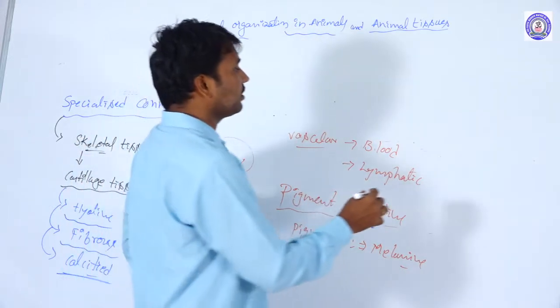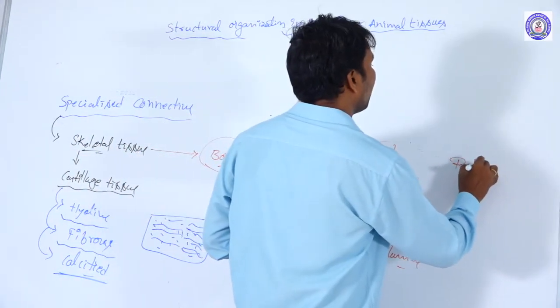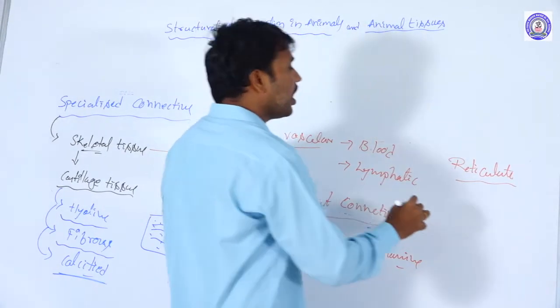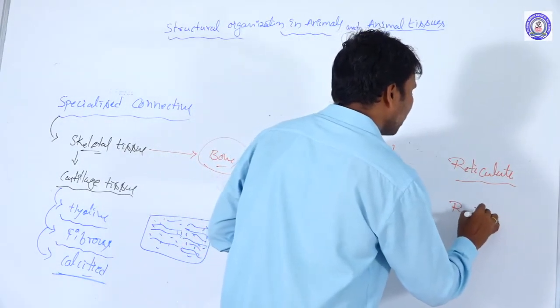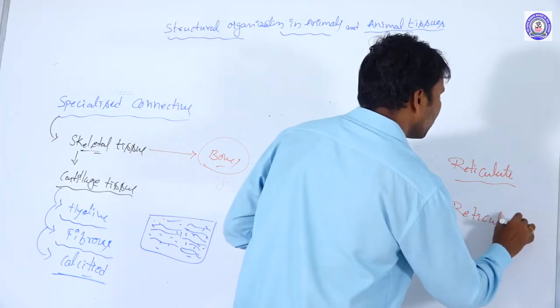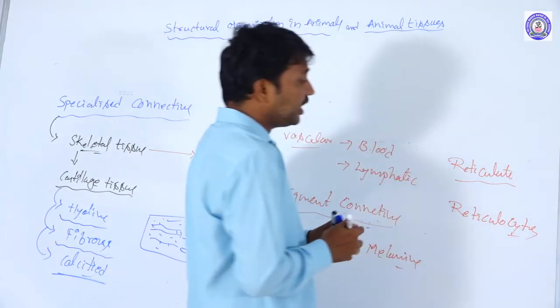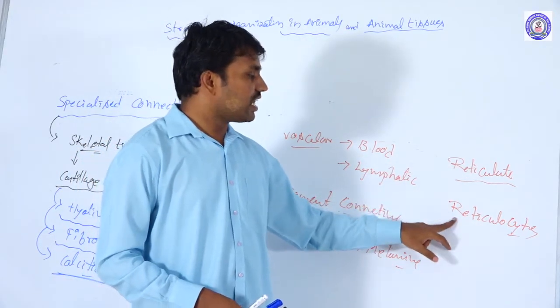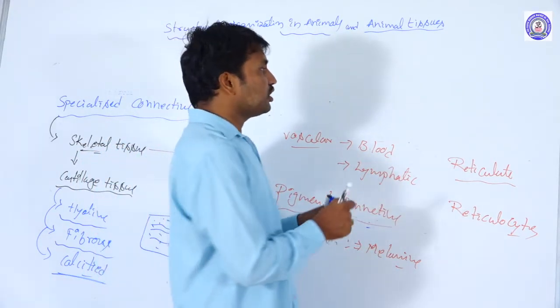Okay, reticulate tissue. In reticulate connective tissue you are taking reticulocytes. The reticulocytes are involved in the reticulate connective tissue.